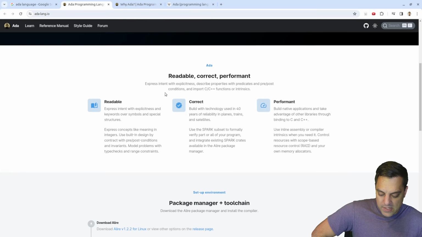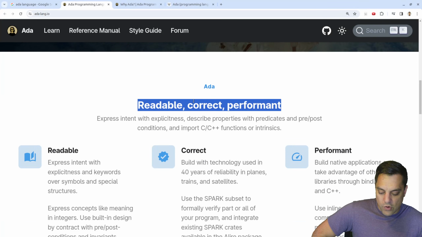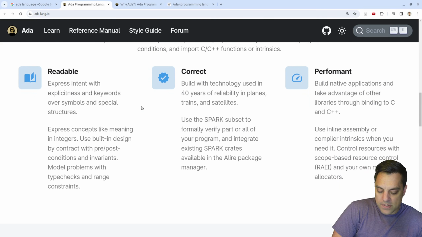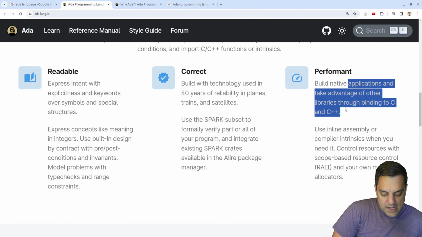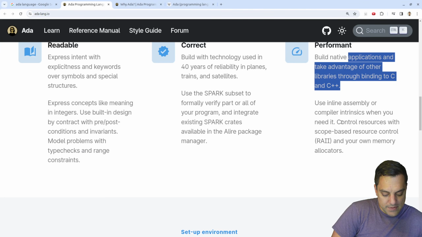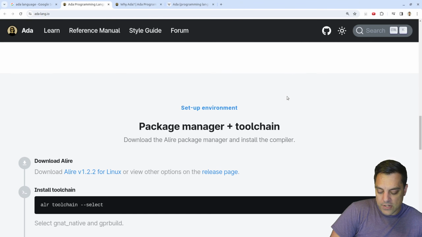Why Ada? Well, let's see. Readable, correct, and performant. Okay, so of course this is a compiled language, as we've learned, right? There is a compiler doing checks at runtime and compile time for us, apparently. Correct. And you could build native applications and, of course, bind to C and C++, which is sort of a requirement. Interesting. And then they've got RAII, resource acquisition is initialization, one of the popular things, and a good thing, I actually like as far as features go from C++.